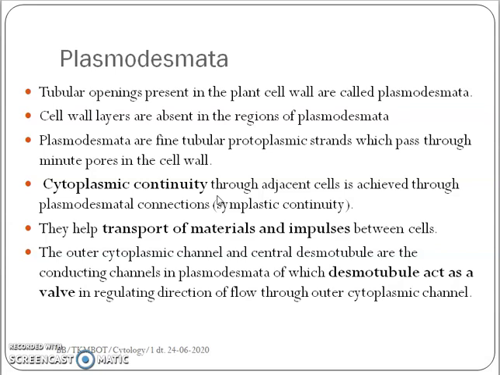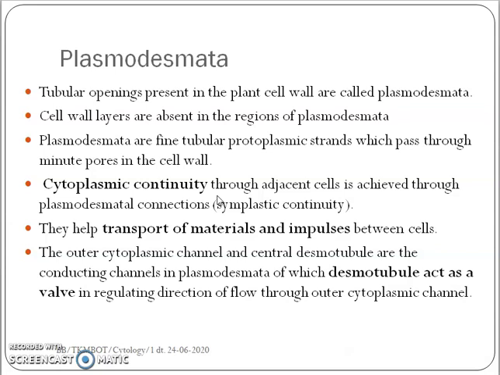On the regions of plasmodesmata, cell wall layers are absent, and these plasmodesmata are fine tubular protoplasmic strands, and they pass through the minute pores on the cell wall. They help the transport of materials and impulses between the cells.